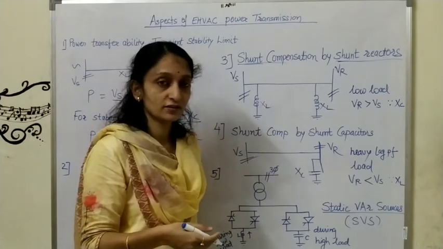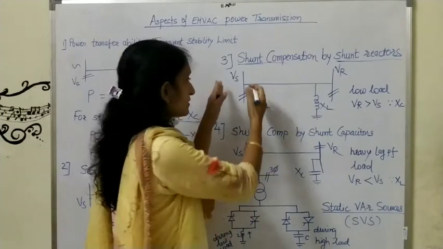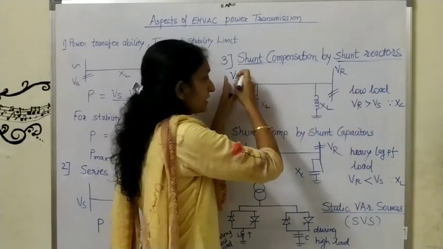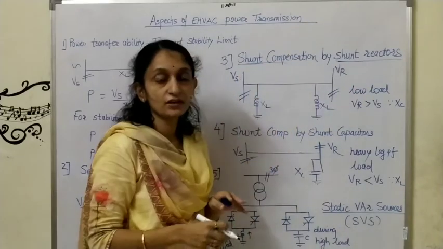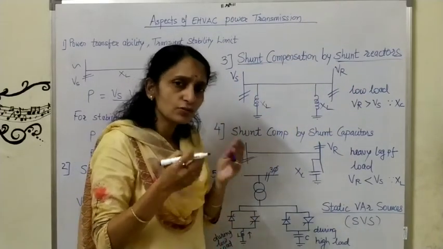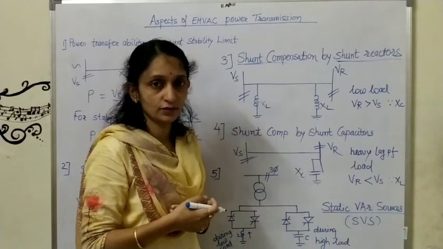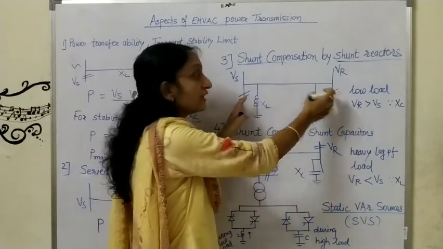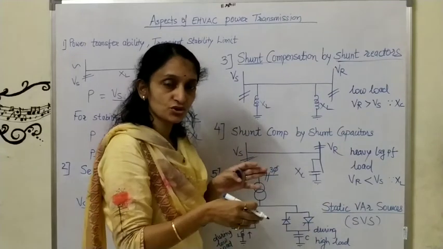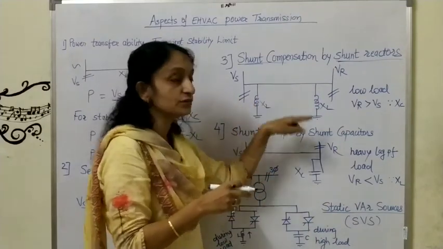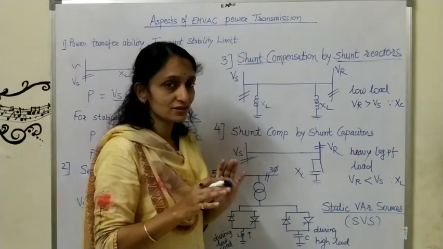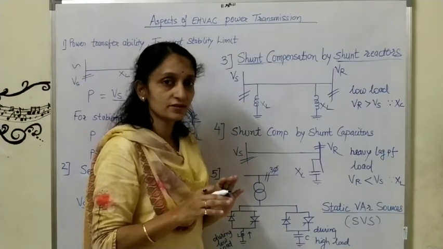So are you getting the concept? See, suppose the length of the transmission line from sending end to receiving end is almost 1000 kilometers. In between these two terminals, there will be a substation after every 250 to 300 kilometers of transmission line. So are you getting the concept of adding the compensation device?